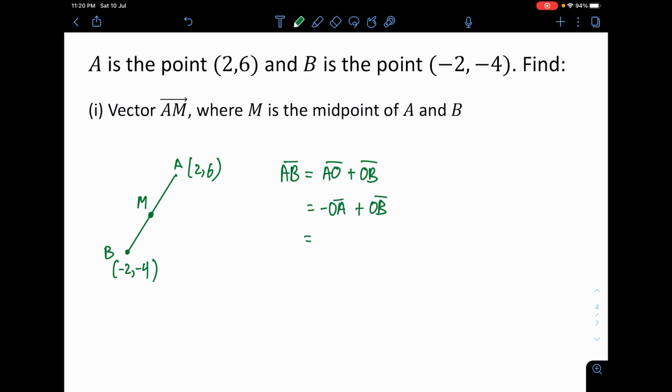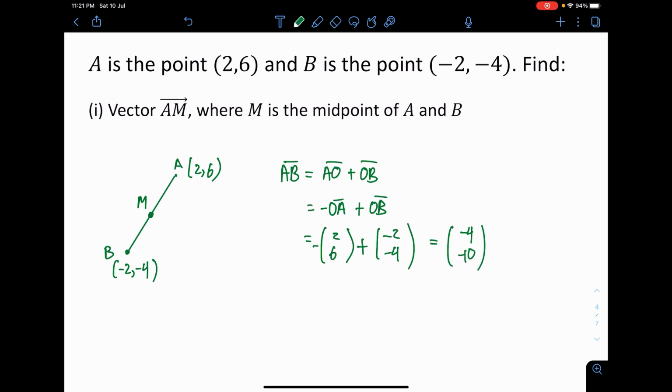Since OA and OB are position vectors, I can put them into the matrix: negative of 2, 6 plus negative 2, negative 4. You see, I immediately made the coordinates into vectors because of the position vector. Then sum this together as matrices, so I get negative 2 minus 2, negative 6 minus 4, which is negative 4, negative 10. Tada! This is vector AB.